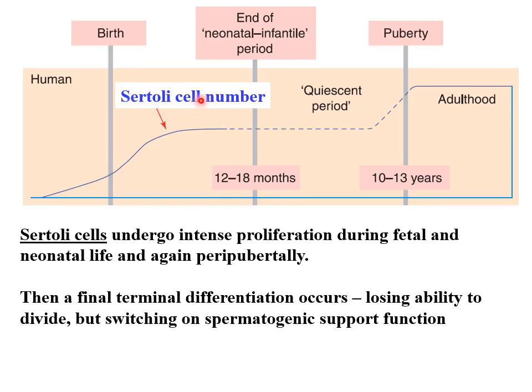If Sertoli cell number is important in adulthood in determining how many sperm you produce, then where do the Sertoli cells come from? Well, we can follow them back into fetal life. They proliferate in fetal life and early neonatal life, then the proliferation more or less stops. There's another period of proliferation and a final terminal differentiation as they go through puberty into adulthood, and from then on they just support spermatogenic function. So anything which affects Sertoli cell number here, this early phase, is going to have major effects up here in adulthood and sperm production.